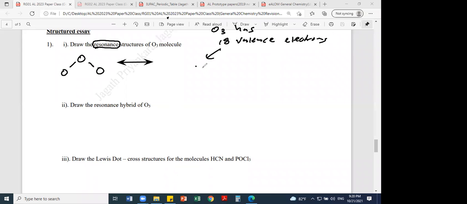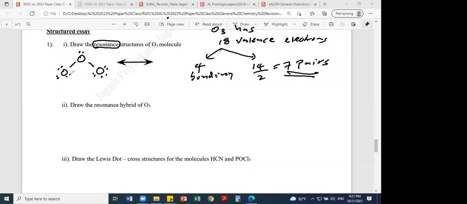Out of those 18 electrons, 4 are bonding electrons. There are 2 bonds. How many non-bonding electrons? You get 14. 14 divided by 2 is 7 pairs. Those 7 pairs I will distribute among these 3 atoms: 3 here, 3 here, and the other one on the middle. First I distribute the lone pairs on the terminal atoms, then on the middle atom.